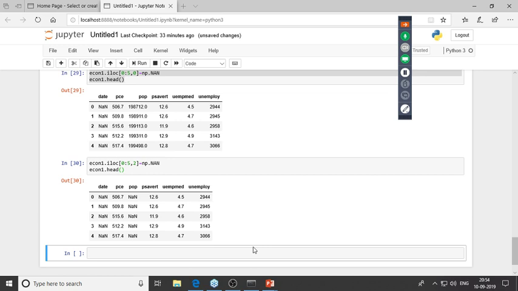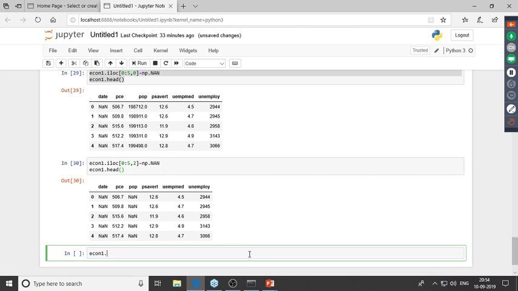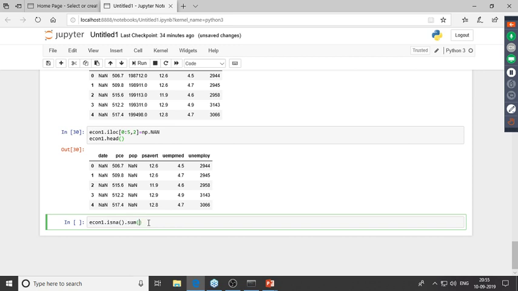So for this, you'd have to type in econ1.isna, and after this you'd have to sum it up. Let me just verify this. So this is econ1.isna, and after this you'd have to sum it up. So let me just print this out and let's see what we get, right?